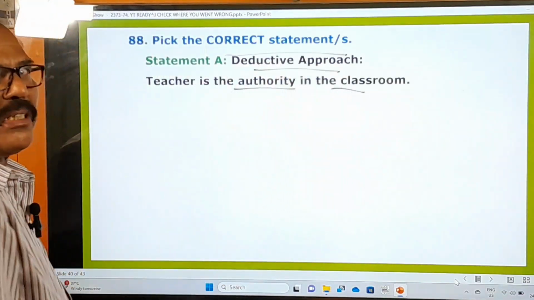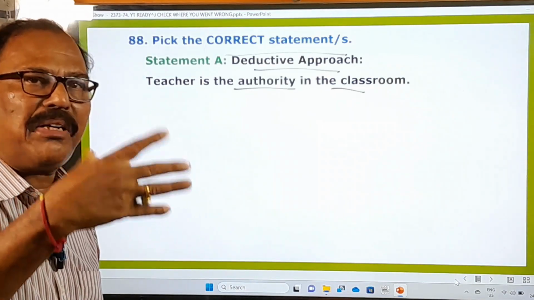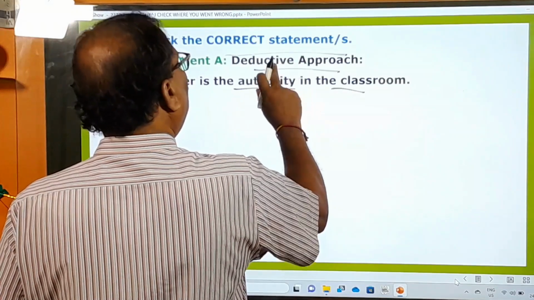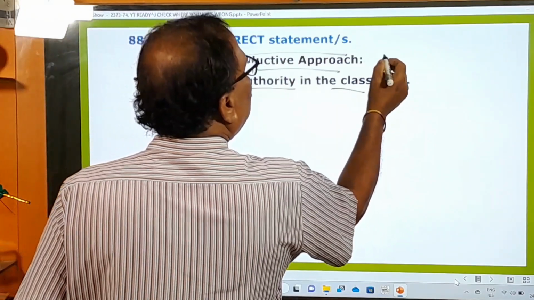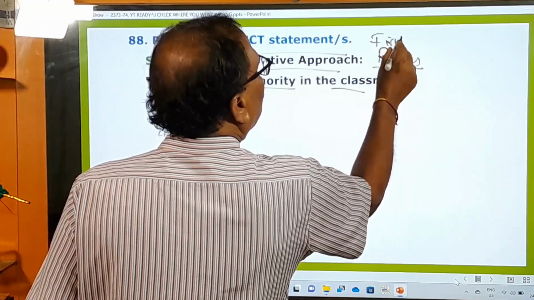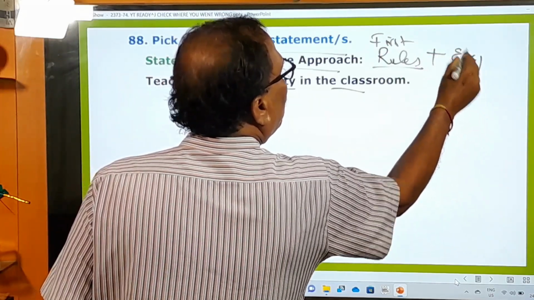What is the deductive method? While teaching English grammar, what is that? The teachers will sometimes apply this deductive method or deductive approach. What is that? The teacher first gives the rules, then examples.